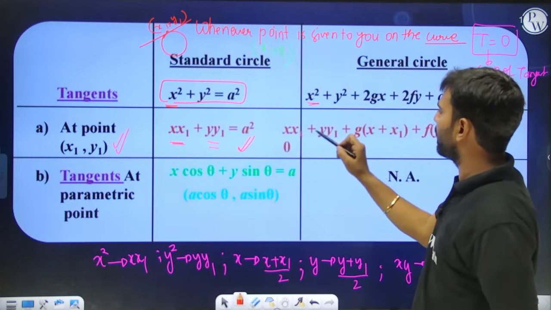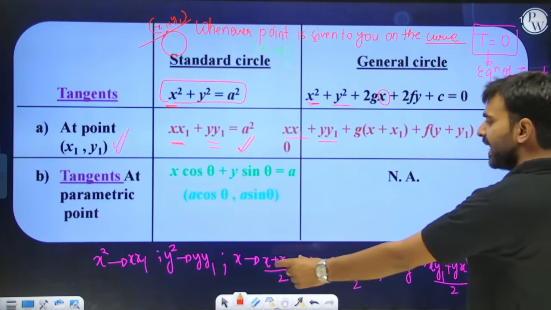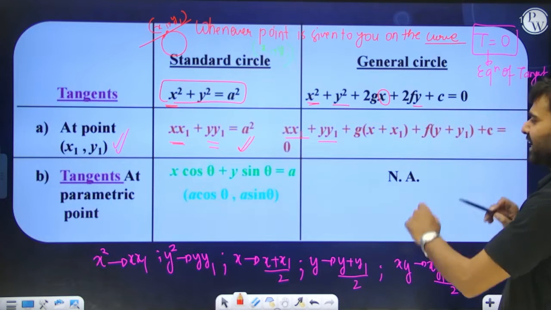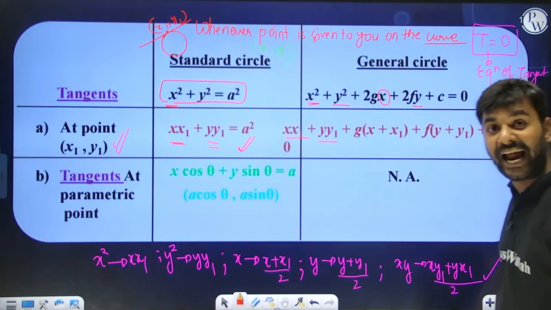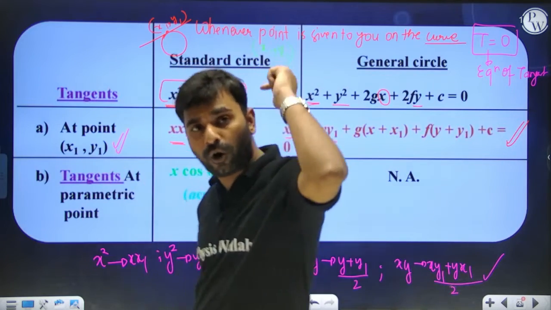So x square will be replaced by x into x1, y square by y into y1. This x will be replaced by (x plus x1) by 2, this y will be replaced by (y plus y1) by 2, and the constant as it is. So this is going to be the equation of the tangent at the point x1 comma y1.